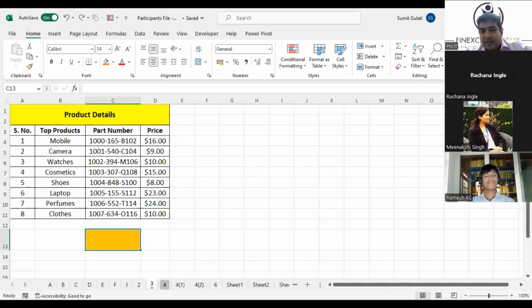Difficult, right? 13, 14, 15, 16, 17, 18, 19, 20. And this is being asked: how many sheets do you have in the data? And also one more question. Can you tell me on which sheet, in which number of worksheet, I am working? 1, 2, 3, 4, 5, 6, 7, 8, 9. I am working on the third sheet, which is the 9th.